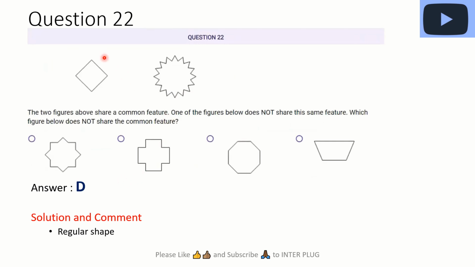Now we have these shapes, and then we need to choose the odd guy from the family here, right? We can literally see that this is regular, this is regular, this is regular, regular, regular, except this guy who is not regular, right? So that's directly D.